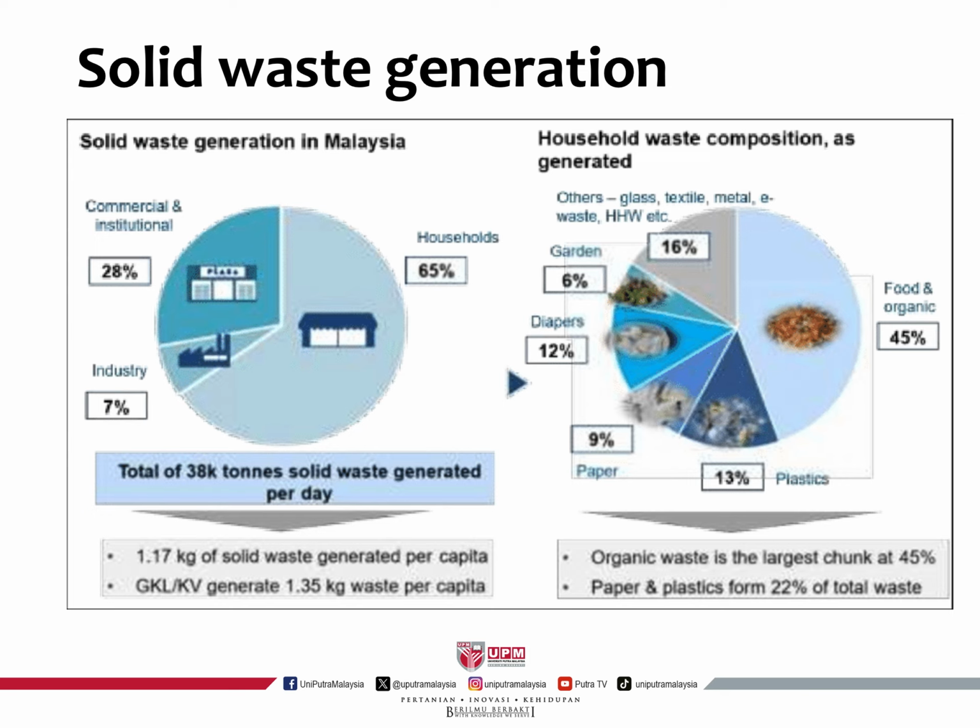And after that, the household waste composition as generated, we can see here that of course it is as expected. It consists of 45% food and organic, followed by glass, textile, metal, e-waste, and followed by plastics. Even though there is a ban of single-use plastic, the amount of plastic is still high, most probably because of the online shopping trends.